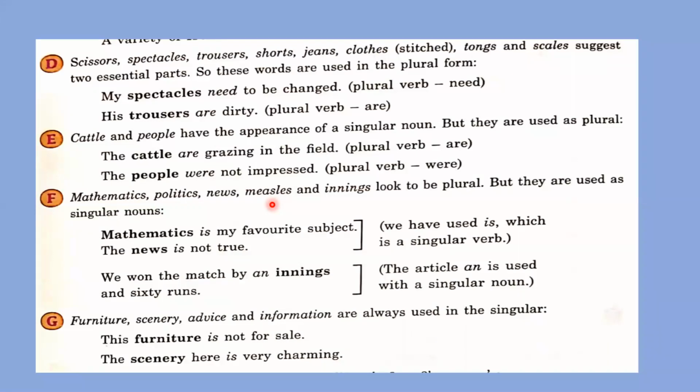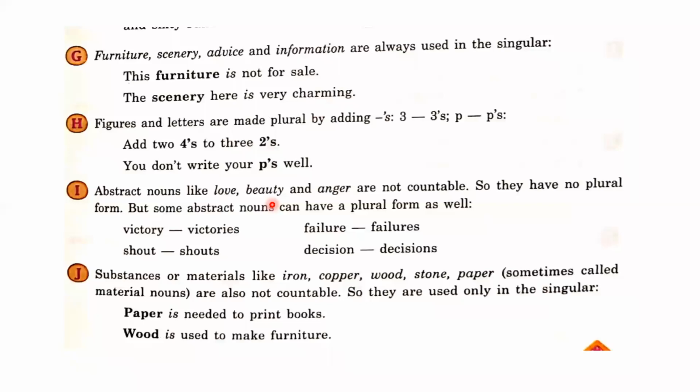So these words, dear students, are singular, not plural. We need to use them in singular form, like this furniture is not for sale. We should not say these furnitures. These are uncountable words, so we should not put S or ES, right? In this way you can say some pieces of furniture, but you can't say some furnitures, right? Because furniture is an uncountable word that is used in singular only. Furniture, scenery, advice, information, right? Next, furniture, scenery, this point we have studied.